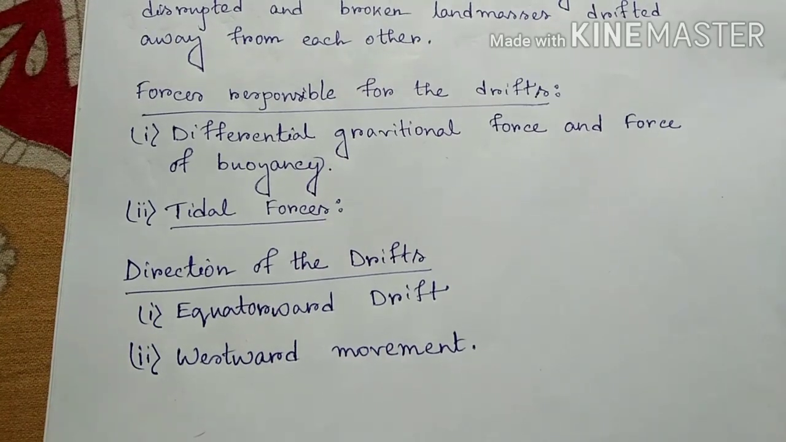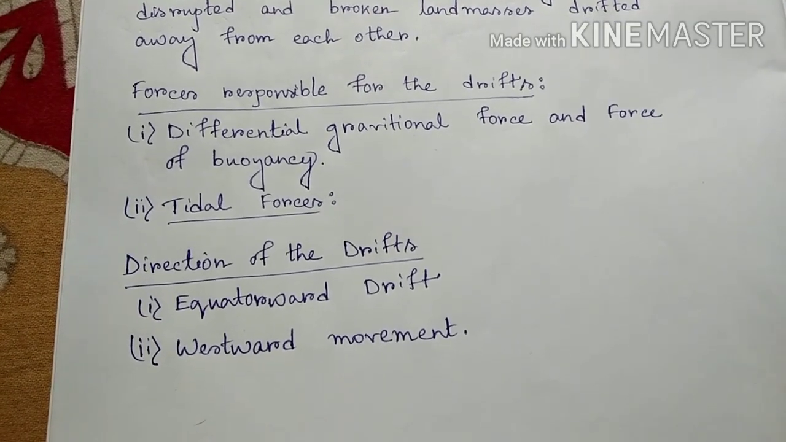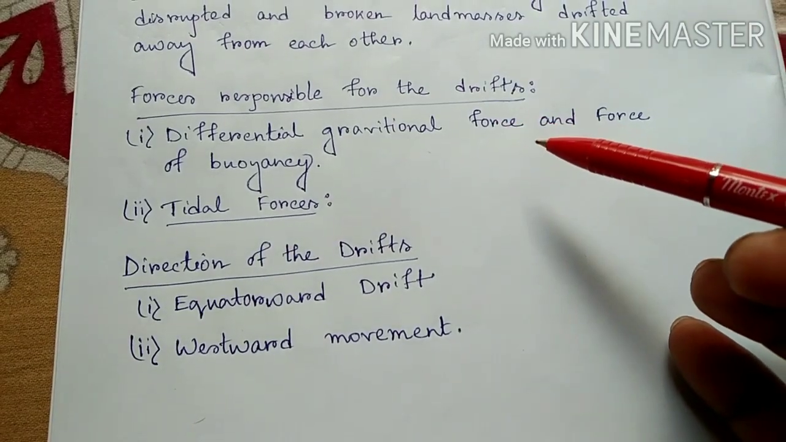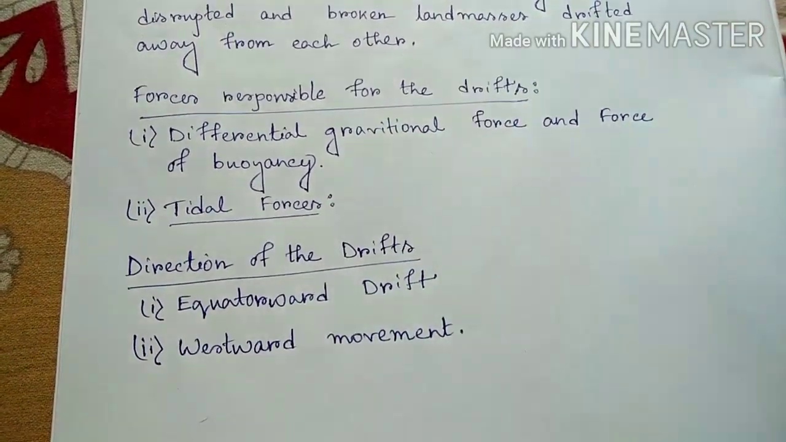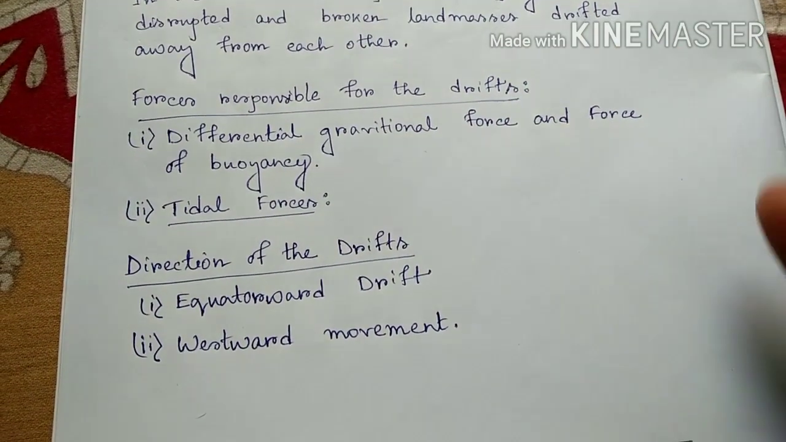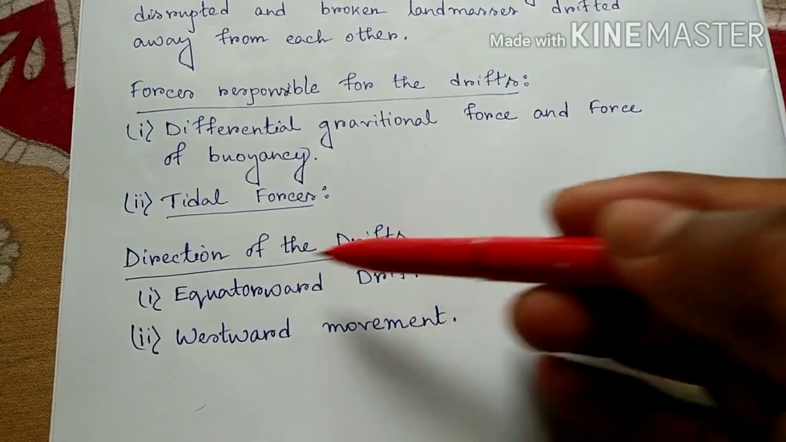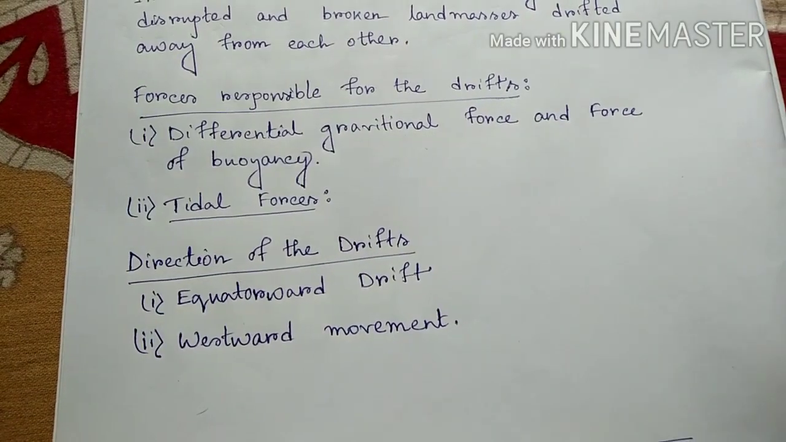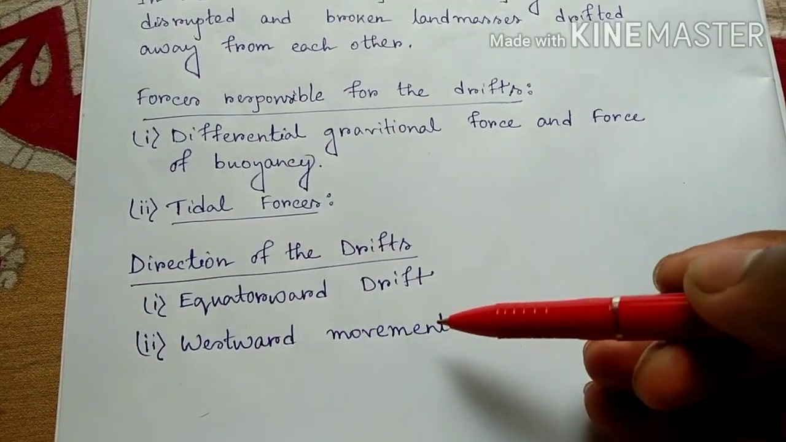What are the forces responsible for drift? Of course, there are two forces. One is differential gravitational force and the force of buoyancy, and the second one is the tidal forces. These two forces are responsible for such drift. And the second thing we need to remember is the direction of the drift. Of course, there are two directions: one is equatorward drift and the other is westward movement.